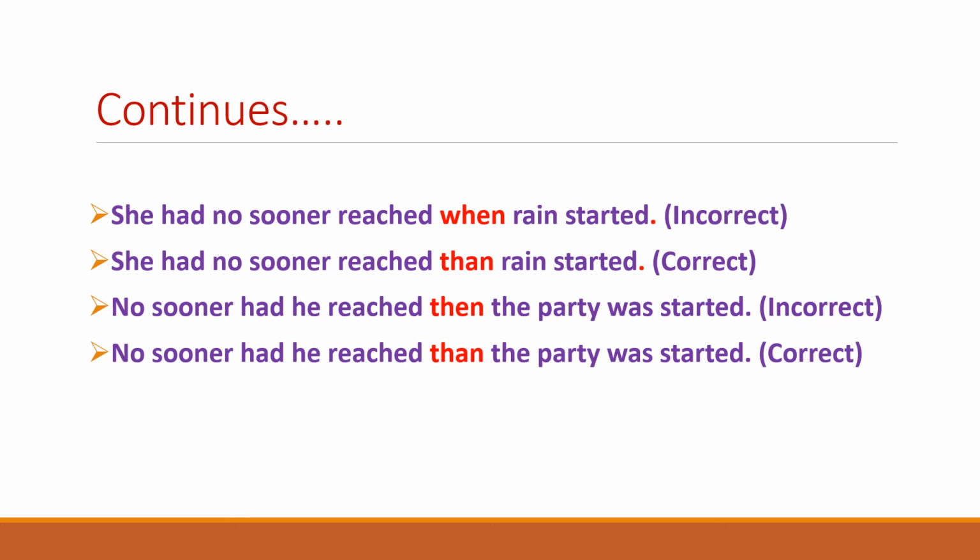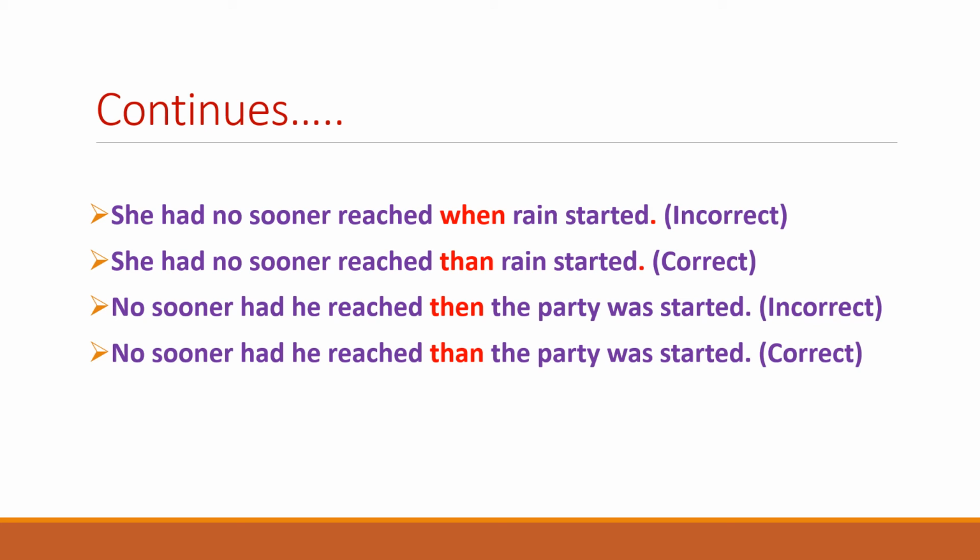So this "than" is the correct expression that can be used following the no sooner construction in the sentence. The last example of the same rule is: no sooner had he reached then the party was started. Again, you find here that "then" has been used in this sentence, which is the incorrect use of the conjunction. The correct conjunction that is used with the no sooner construction is "than". So simply we would replace "then" with "than".